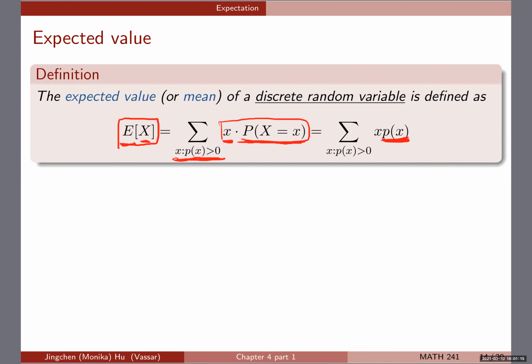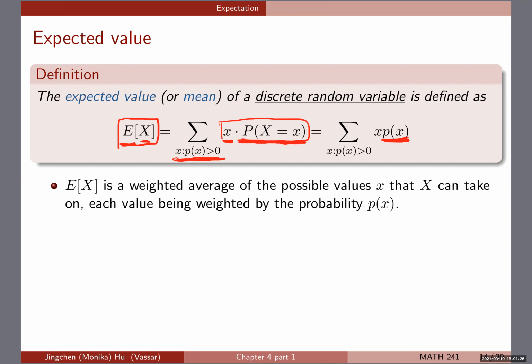Equivalently, because this is the PMF evaluated at small x, we can always write it there as well. The way to understand it is that it is a weighted average of the possible values, small x, that the random variable capital X can take on, each value being weighted by its probability, p of x. That's the plain English understanding, and mathematically we have an expression for the expected value of a discrete random variable, so we can always go back to this definition when figuring out the expectation.